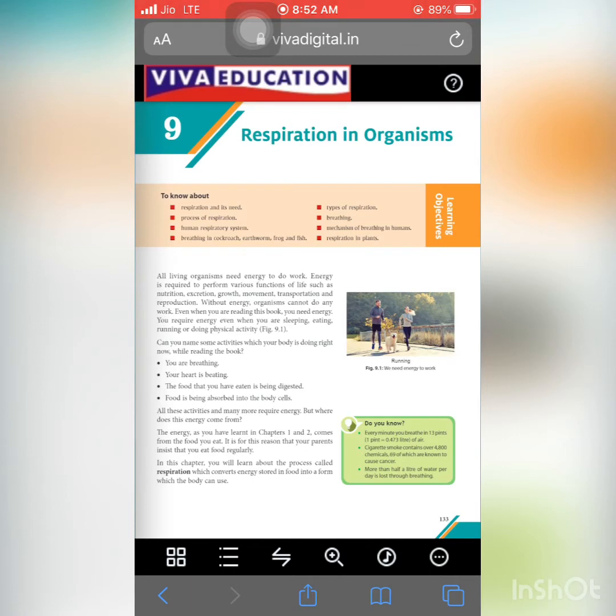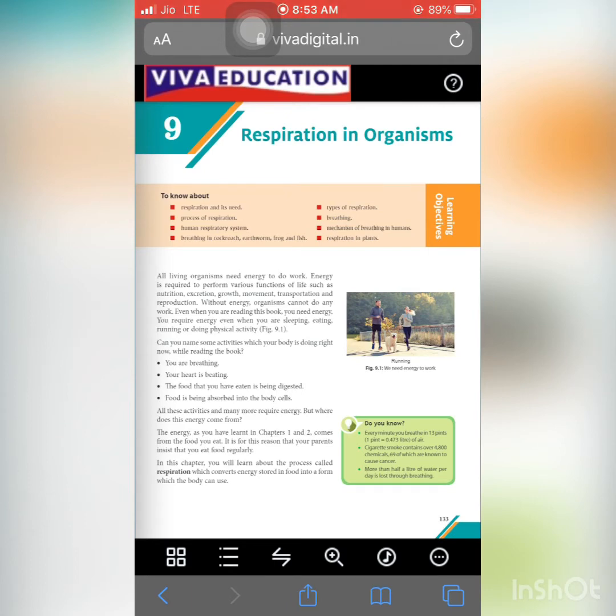So all living organisms need energy to do work. The first question is, from where do we get energy? We get energy from the food that we intake. That energy we can use in different activities. For example, in running, while reading, while watching TV, in every activity we require energy, and the energy is obtained from the food that we intake and from the breathing process.